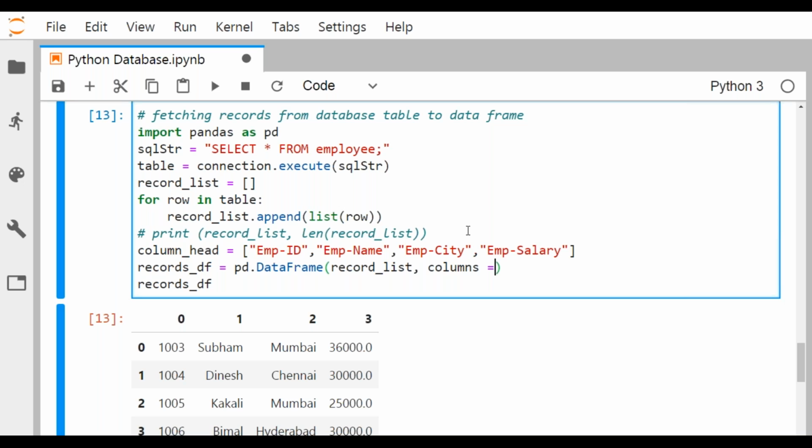So we are just writing this and then putting it as column head. Also, you can write this on the right hand side of this list directly here also. So that is not an issue.